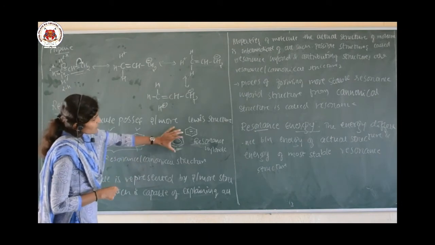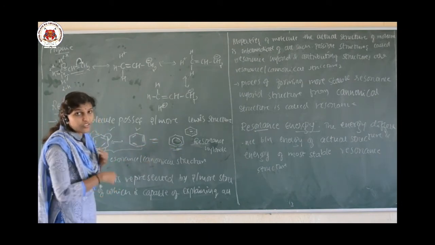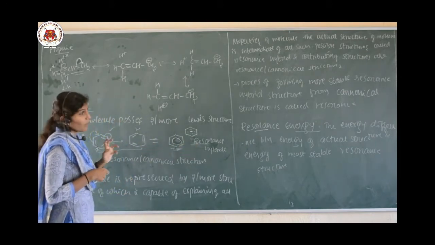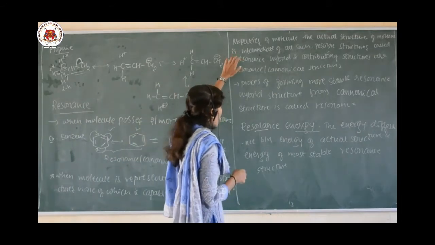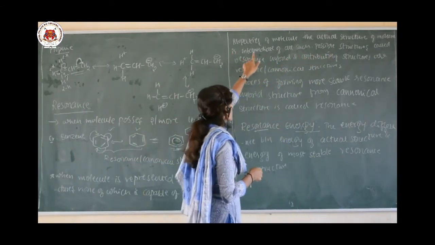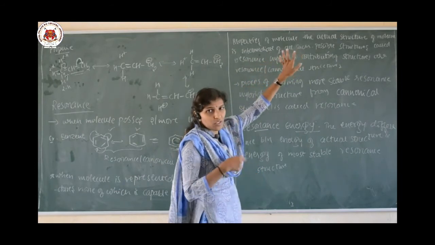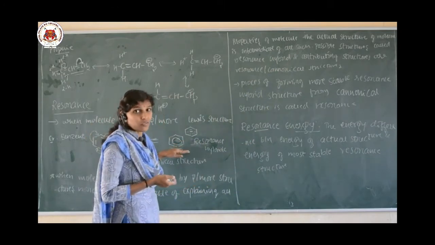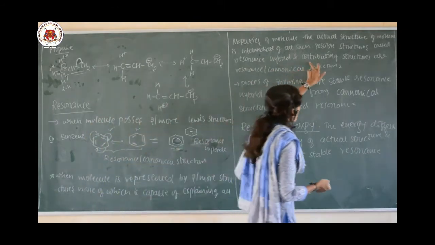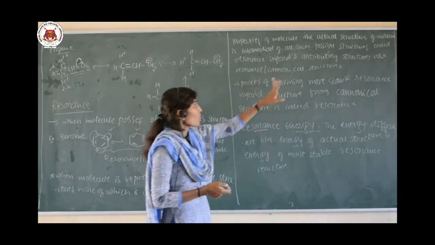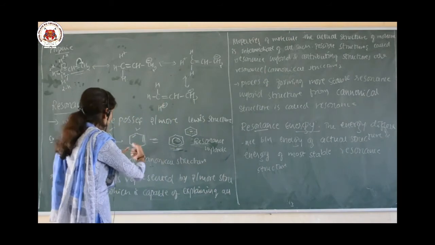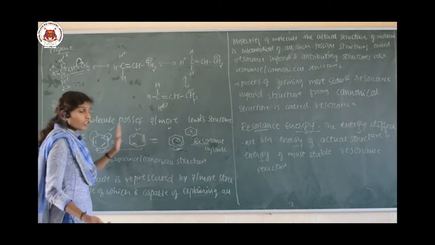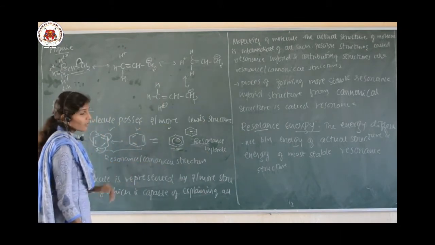And this structure which we got actually, which represents all the properties, is said to be a resonance hybrid. Okay, so they have given the definition that the actual structure of the molecule is intermediate of all such possible structures, called the resonance hybrid. So this is the structure which we got, that is the resonance hybrid, and the contributing structures are called resonance or canonical structures. All these are giving the contribution to this actual structure. The actual structure is the resonance hybrid, and the contributing structures are called canonical or resonance structures.